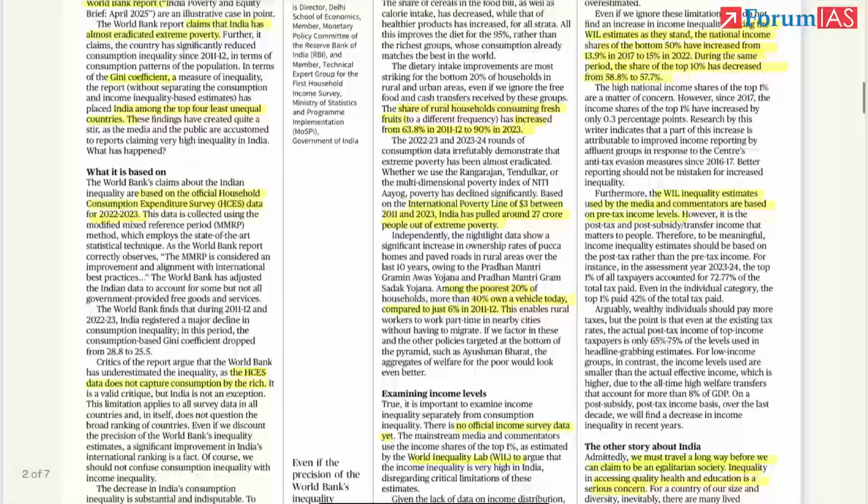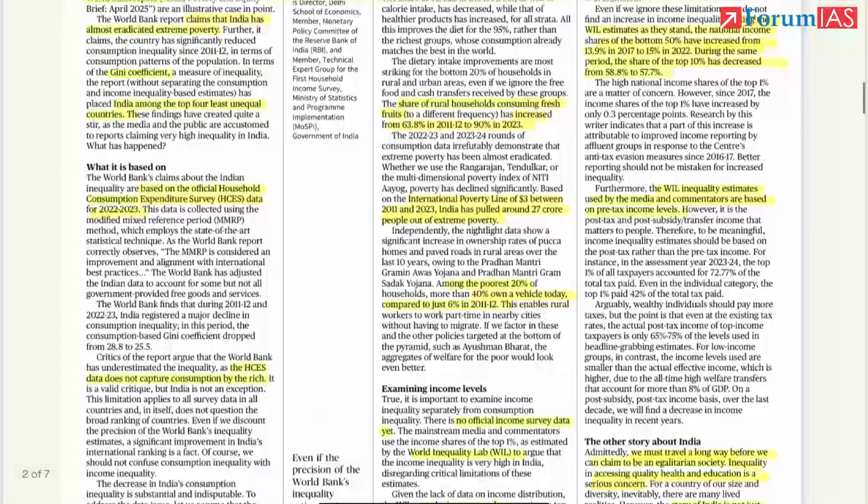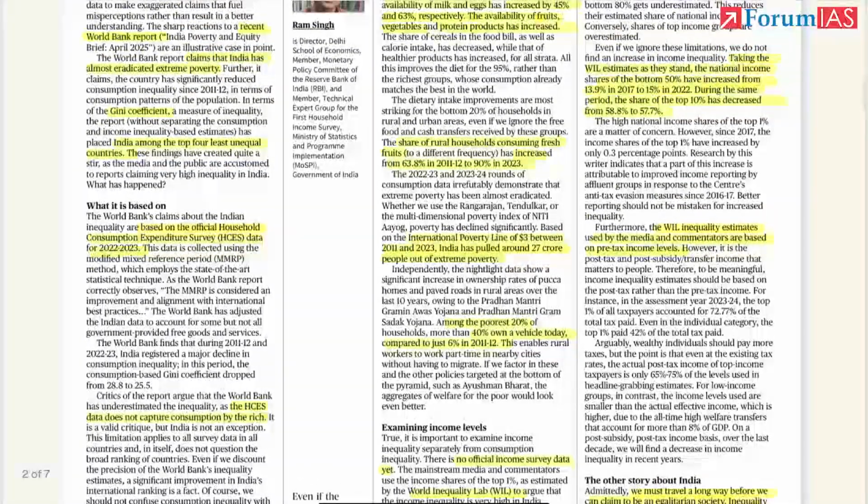But still, even if we consider the data by the World Inequality Lab, it says national income share of bottom 50% has increased from 13.9% to 15%. This is very critical data. And also during the same period, top 10%, the share has decreased from 58.8% to 57.7%. So even if we go through this data and look at the income inequality, it has also gone down.